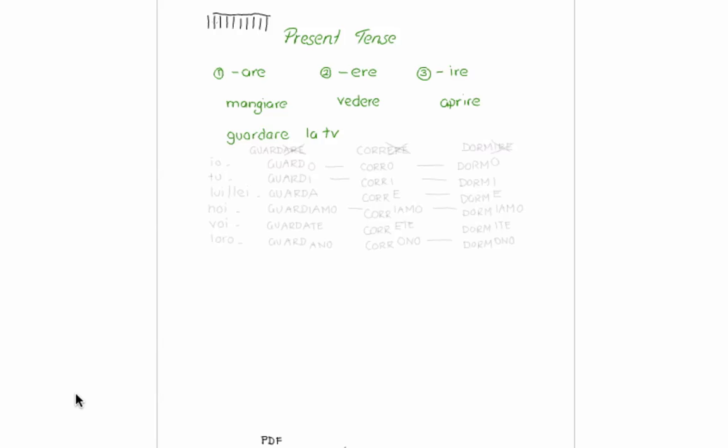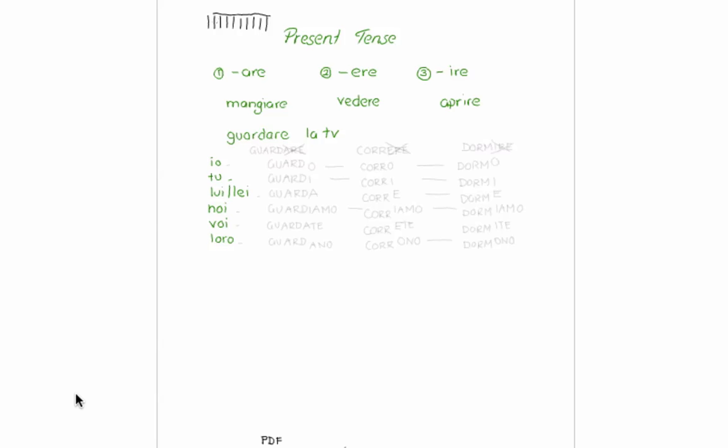What I do, first of all, I need to learn to conjugate in all the 6 people. Io, tu, lui, lei, noi, voi, and loro.